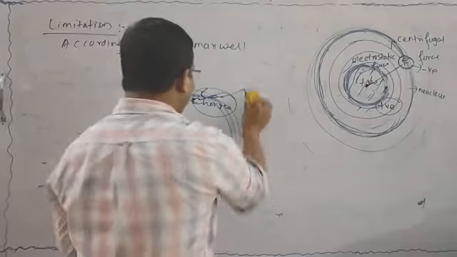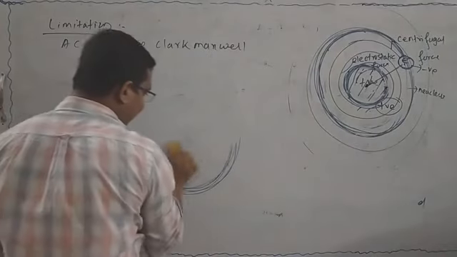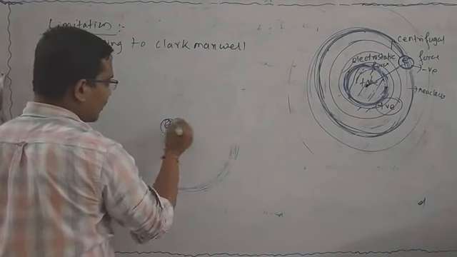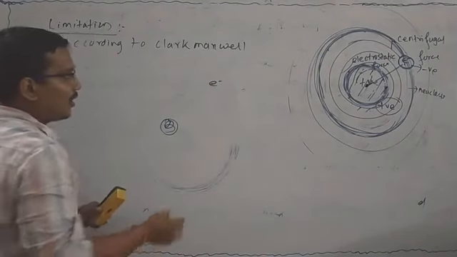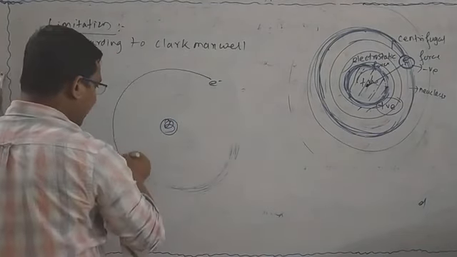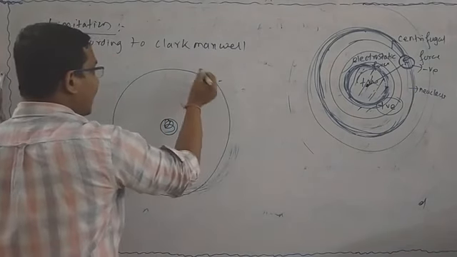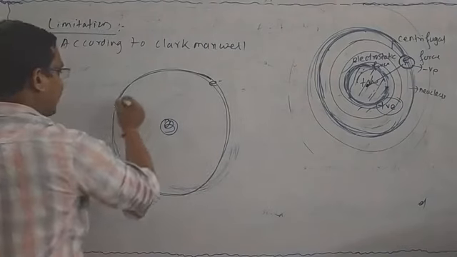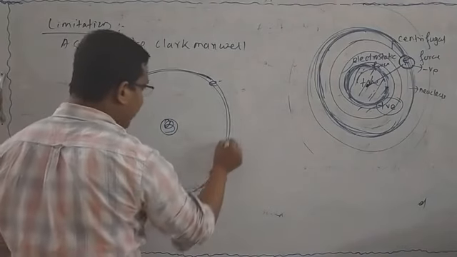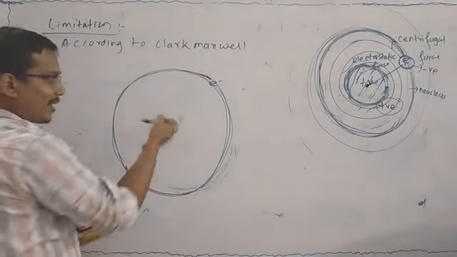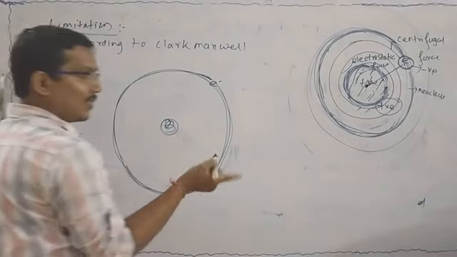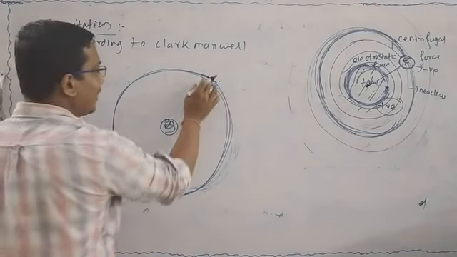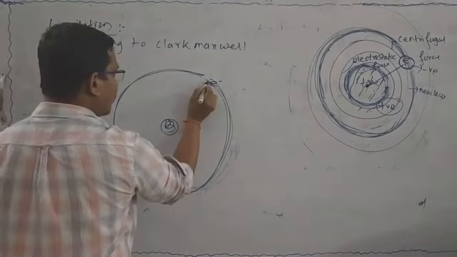That means we can draw the diagram like this. Suppose this is your nucleus. The electron is present here and it revolves around the nucleus. If it has a fixed energy, then it always rotates in the same orbit like this. But according to Clerk Maxwell, the electron must lose energy.